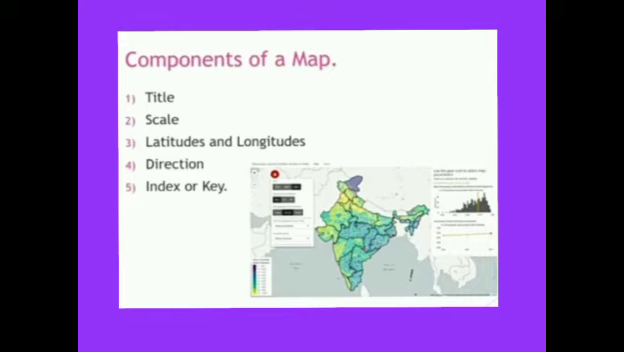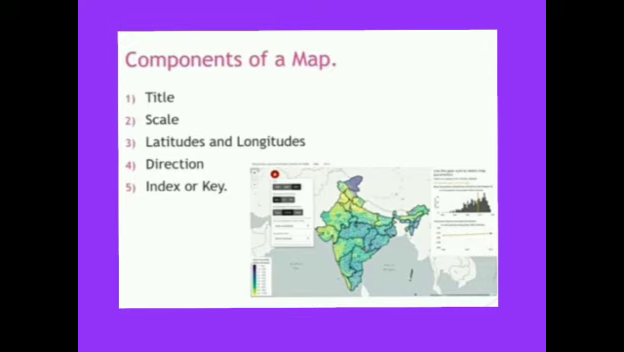Next, latitudes and longitudes. Children, while explaining about the globe, I showed you some lines on the globe, and I told you that these are imaginary lines. These are called latitudes and longitudes, which help us to locate places, isn't it? Latitudes and longitudes are a grid of imaginary lines. They help us to find the location, distance and direction of places on the map. Now next is direction. What is direction? In a map, the direction is shown by a symbol.